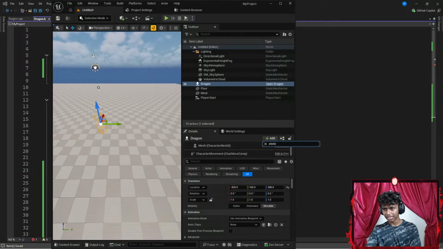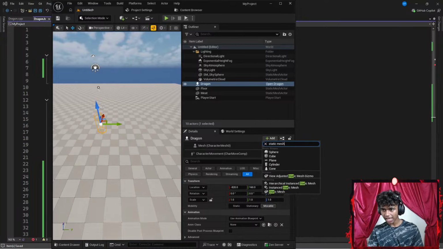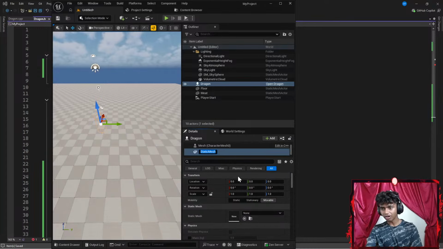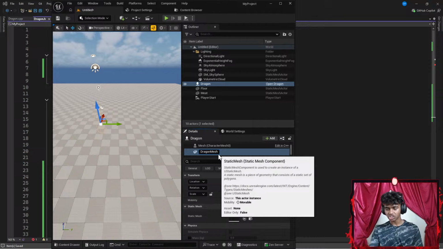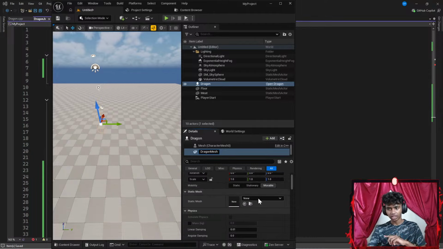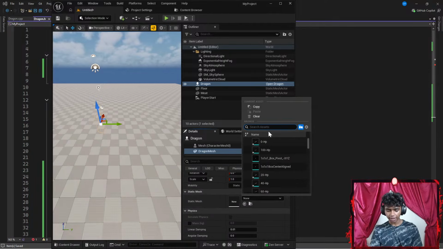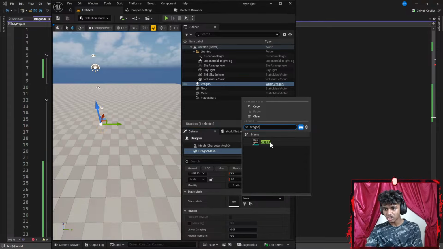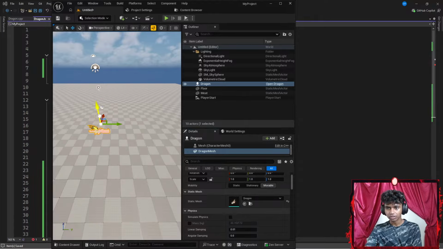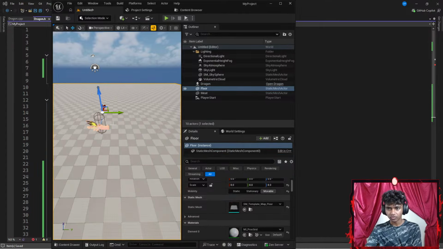Let's go with something like static. Whoops, I think I spelled it wrong. Static mesh. There we go. I'm gonna go ahead and add a static mesh. This is gonna be my dragon mesh. Then I'm gonna scroll all the way down here, click none, and I'm gonna be adding my dragon's mesh up here. There we go. And that's pretty much it for my dragon class.